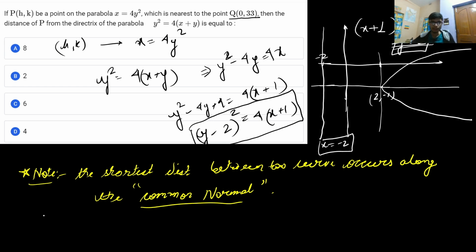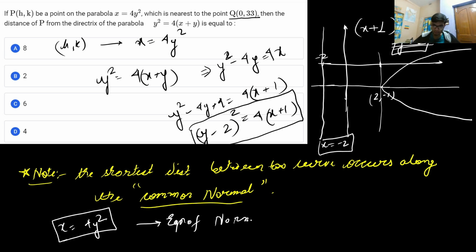Now it is saying that for the parabola x = 4y², you have to look for the point (h, k) which is nearest to the point Q. That means the nearest distance from (h, k) to Q will occur along the common normal. That means the common normal will satisfy Q as well as P.